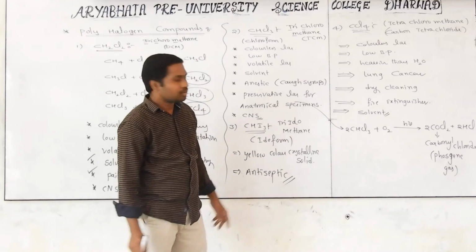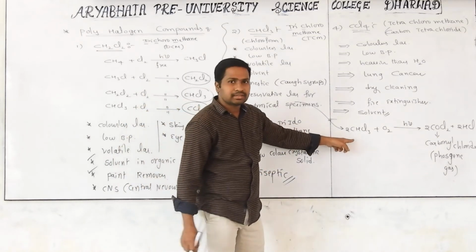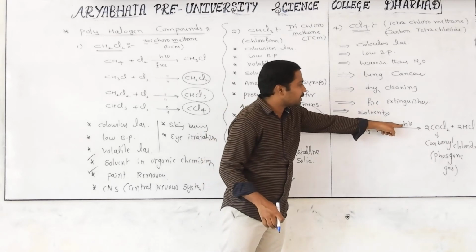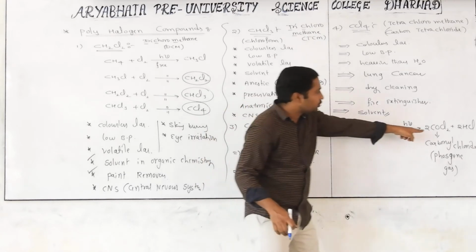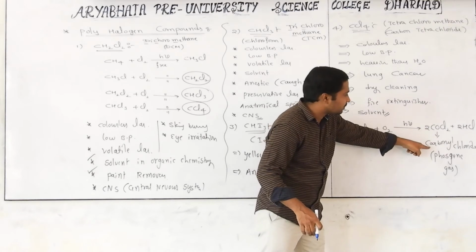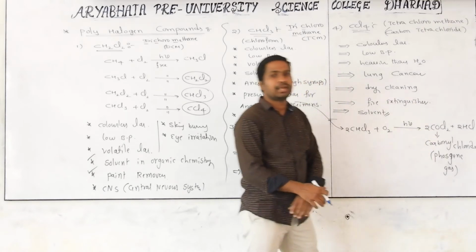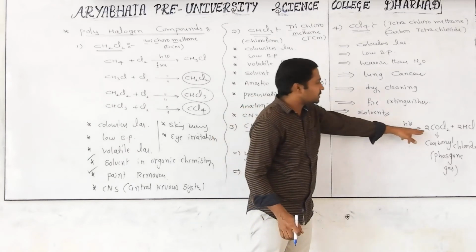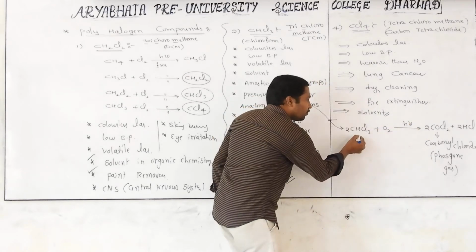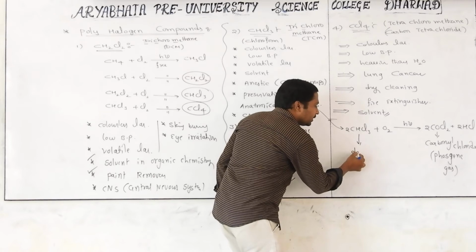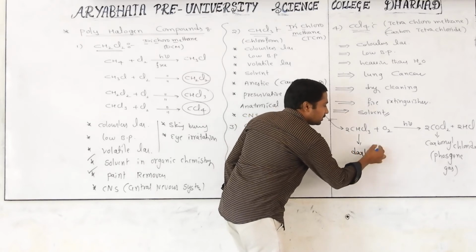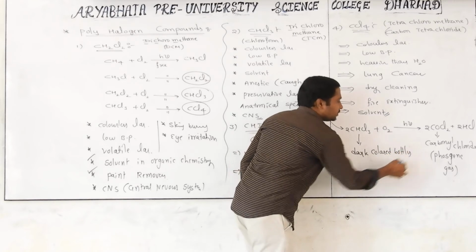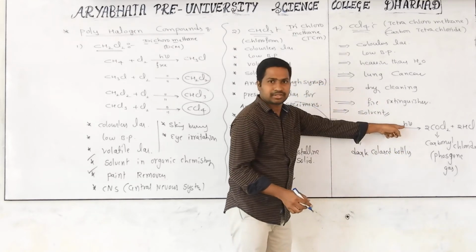Are you getting on? So this chloroform is very dangerous. If it enters the atmosphere, it will combine with oxygen in the presence of sunlight. It produces a very poisonous gas, carbonyl chloride, called phosgene gas. So this is very dangerous. That's why chloroform should be kept in dark colored bottles. Why? It should not interact with sunlight.